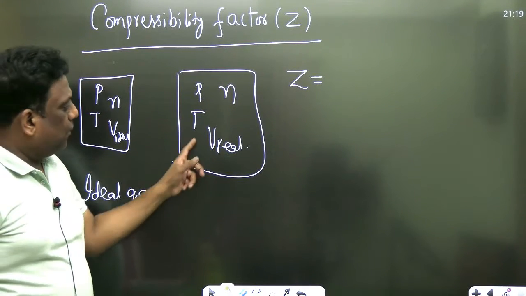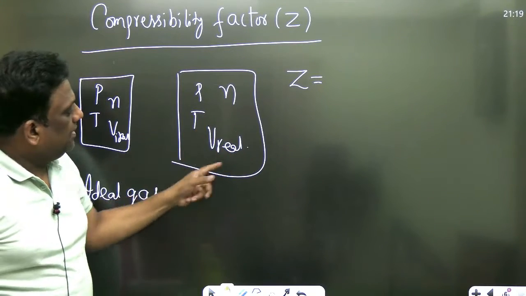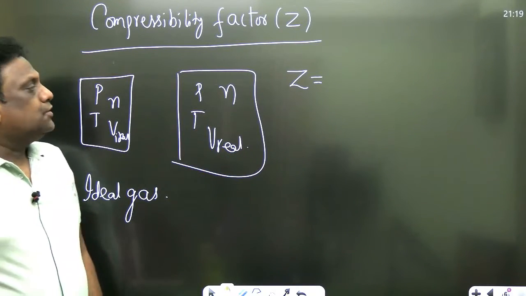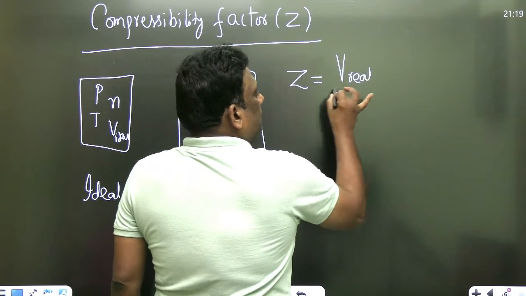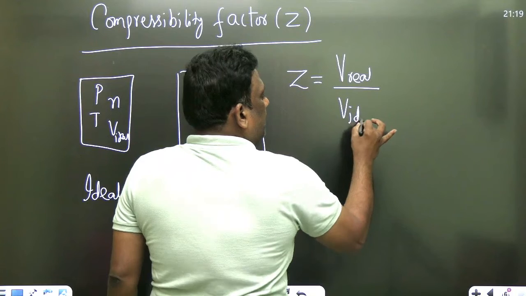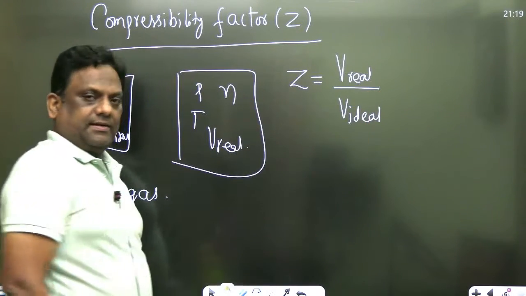Please find out the real volume. This is the observed volume. So this real gas volume or observed volume to the ideal gas volume, we call it the compressibility factor.